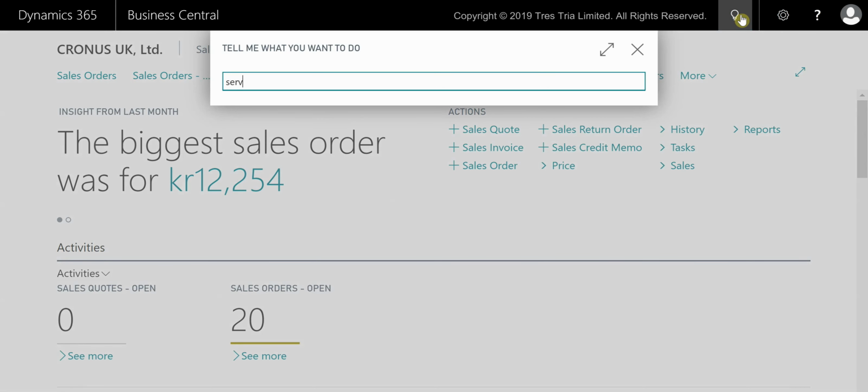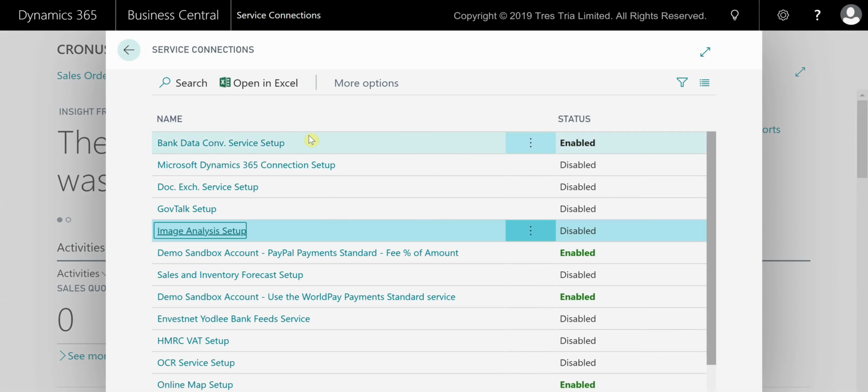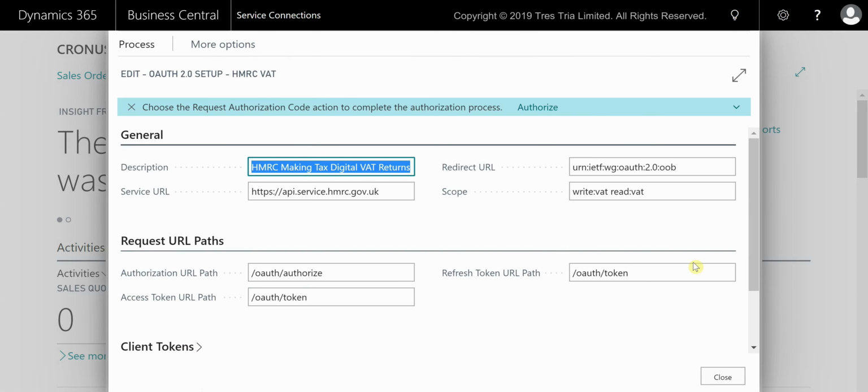This is done through the service connection window, so this is something you will need to do. So if we go to service connections and then pick up the HMRC VAT setup screen, you can see again a lot of this information is already populated, and I'm being prompted to choose request authorization code. To make it easy to establish communications, Business Central provides this HMRC VAT setup service connection, which contains most of the information needed to communicate with HMRC.